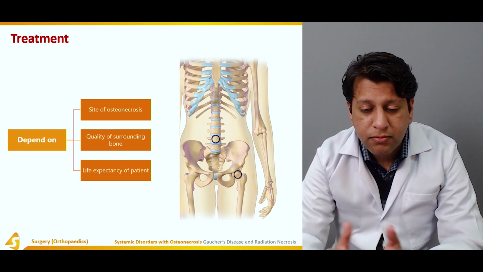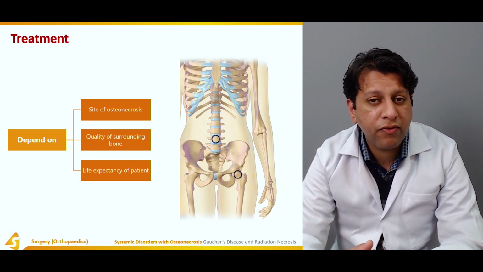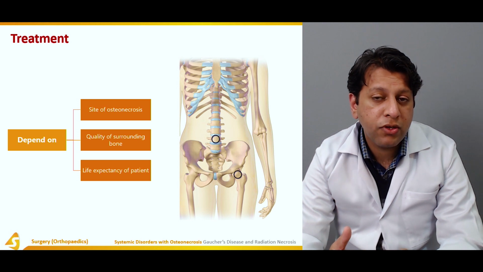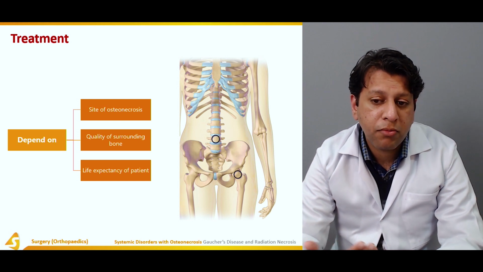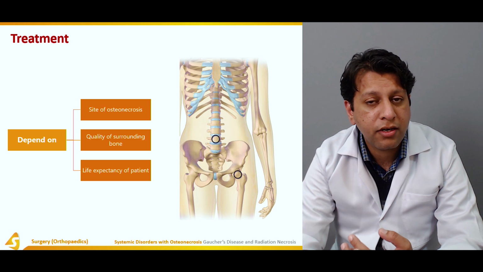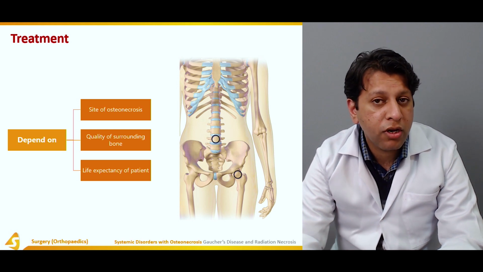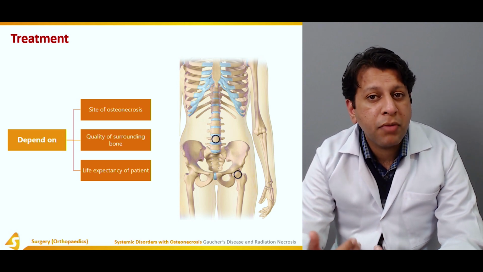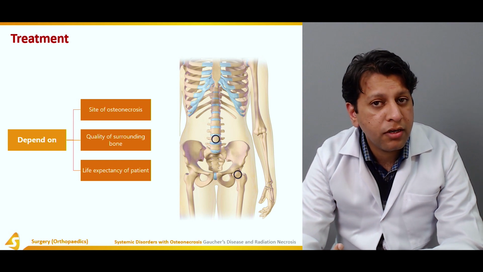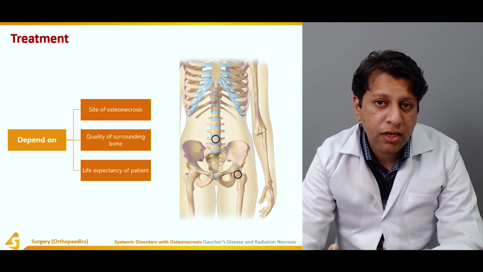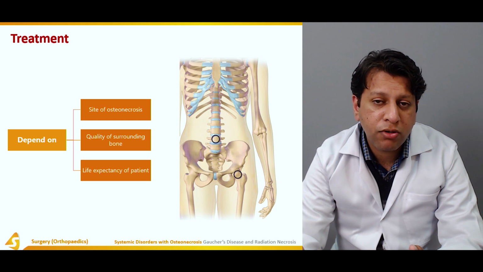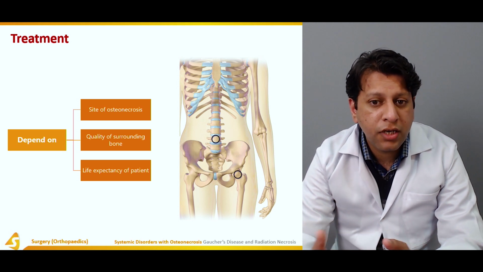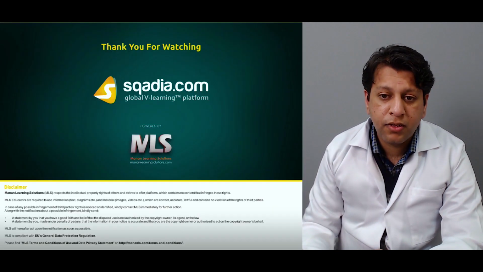But if we know that we have probably cured the disease, we should give it a maximum chance. For example, if hip osteonecrosis has occurred, the patient should undergo total hip replacement so that he or she can have a maximum chance of rehabilitation, walking, and be able to carry out daily activities. Thank you very much.